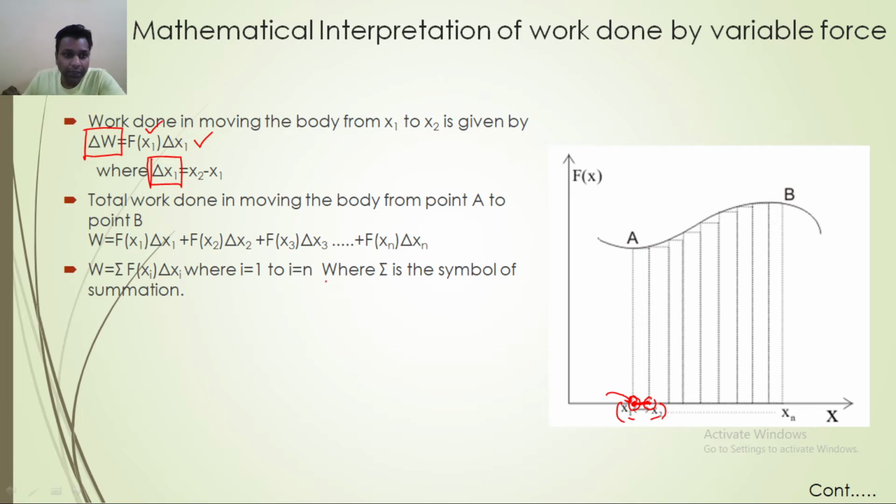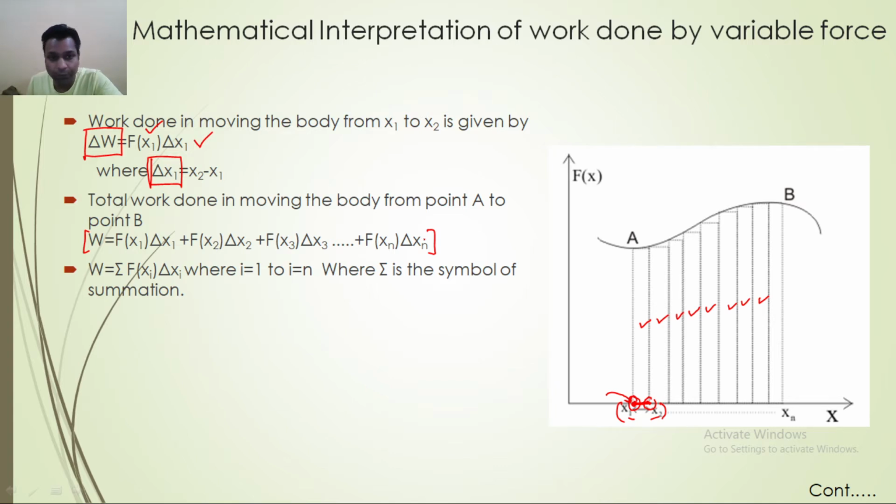Now when we want to find out the total work done, then we have to add all these divisions, all the small work done that we have calculated, and then we do a simple algebraic addition.